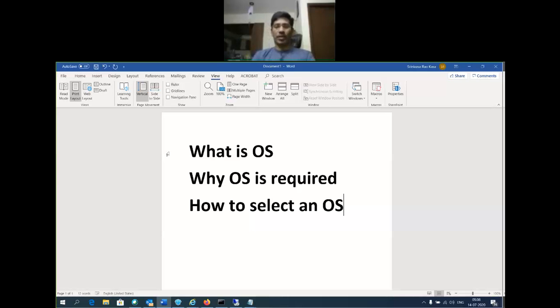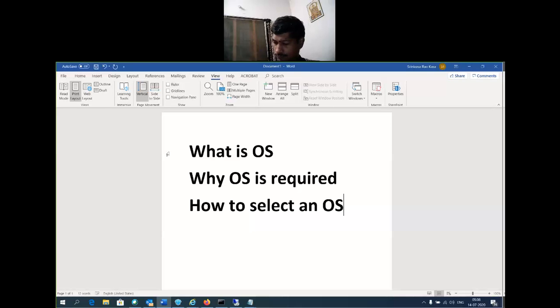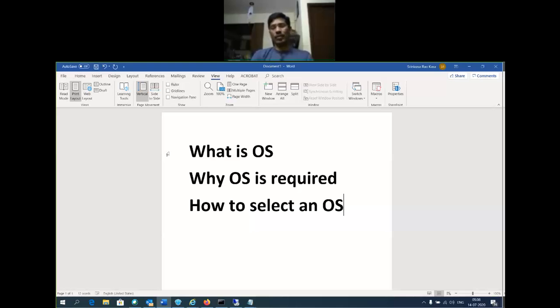Consider a mobile application you are using on a mobile. To use that application, what else is required? You need a mobile device. What is that mobile device? A mobile device is nothing but a hardware component. You are using an application, a gaming application or a Paytm application. To install the Paytm application, software is required. An operating system is required on your mobile device. That is nothing but Android, Apple iOS, like that.